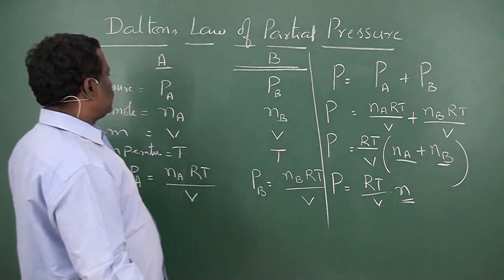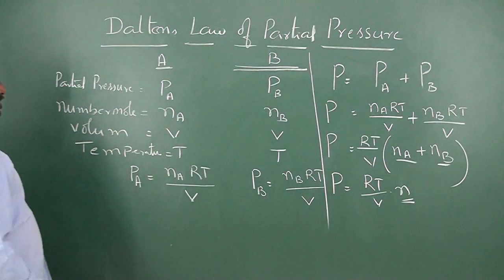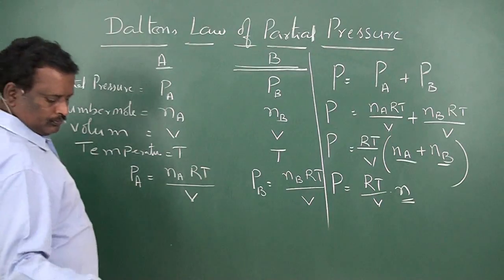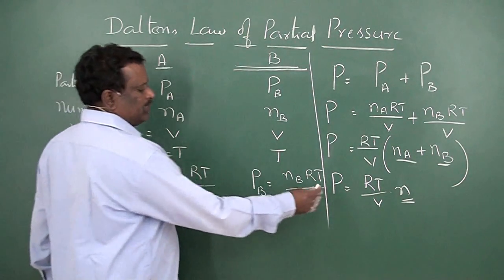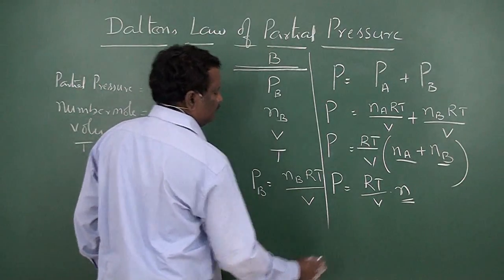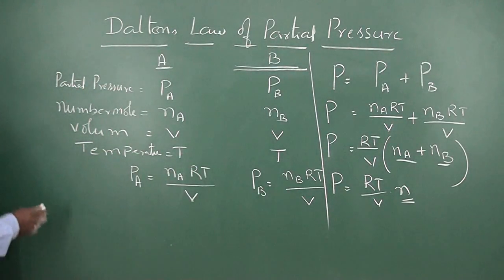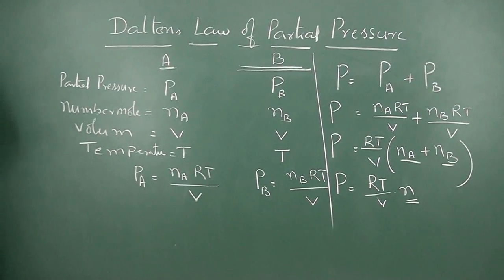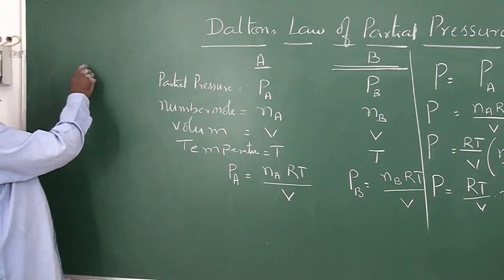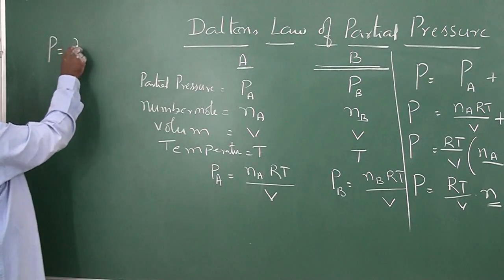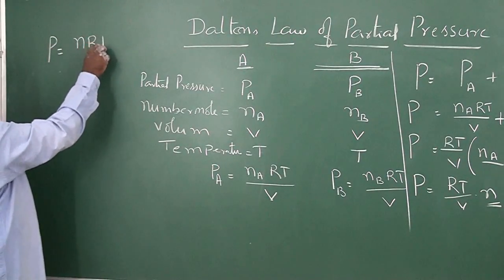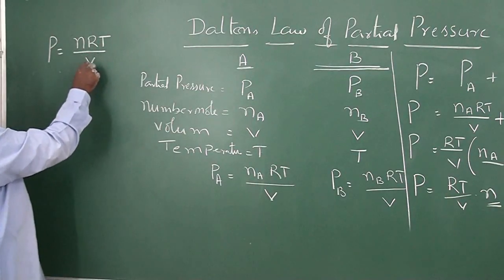So the total pressure of the gas mixture P is equal to nRT by V.